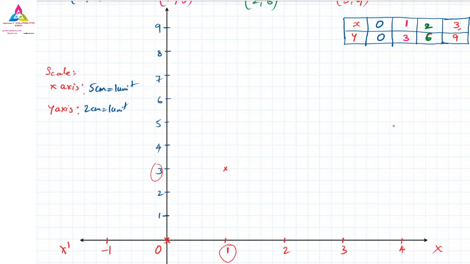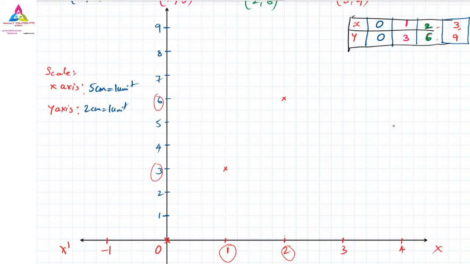Third point we have is 2 and 6. So 2 is here and 6 is over here, so both of them will meet here. And next one is 3 and 9. Here we have a little bit of a problem, so I will rub this a little bit and make it a little bit shorter.